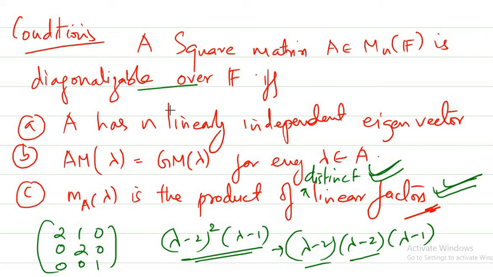Now to be very clear, we say a matrix is diagonalizable over F if and only if this is happening. Why is this so important?